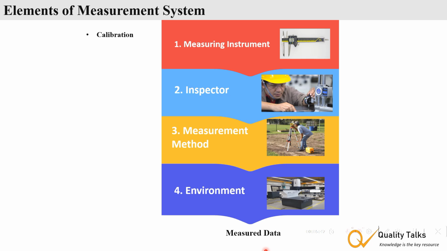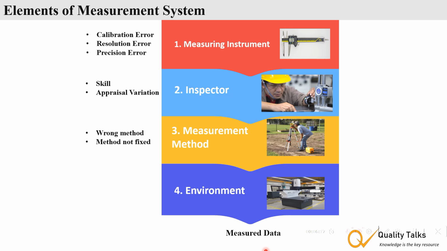For example, the instrument may have calibration issues, poor resolution, or lack precision. The inspector may introduce variability due to skill level or fatigue, or there can be appraiser variation. It means inspector to inspector or appraiser to appraiser variation. A method may be poorly defined or incorrectly followed. The environment may introduce noise such as temperature change, vibration, lighting condition, etc.